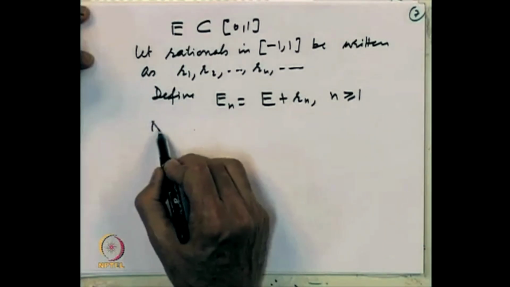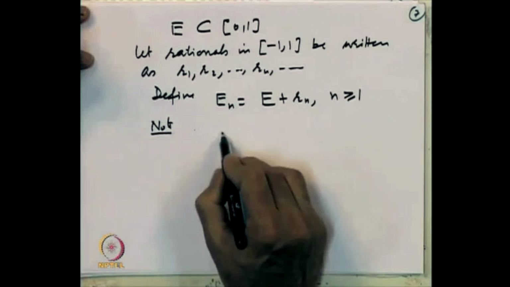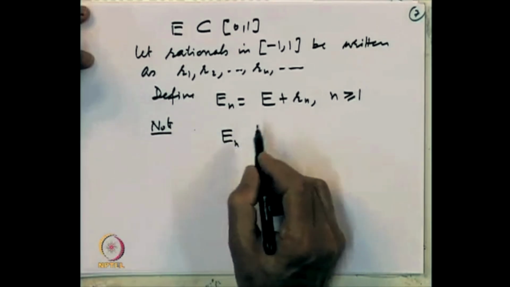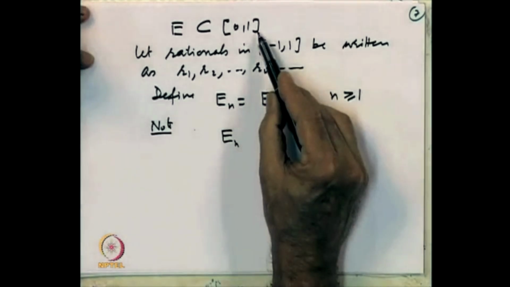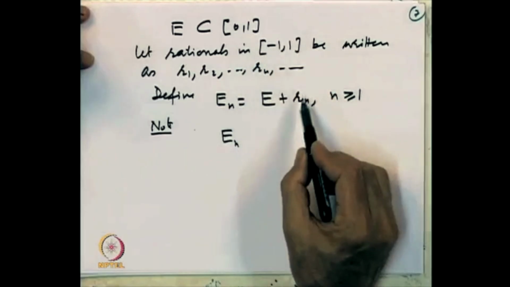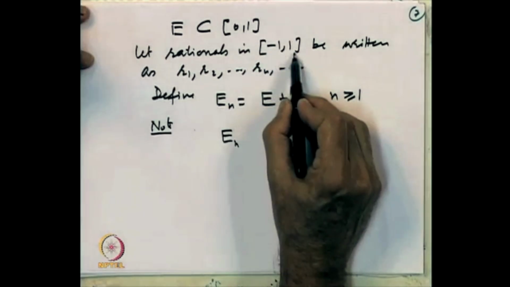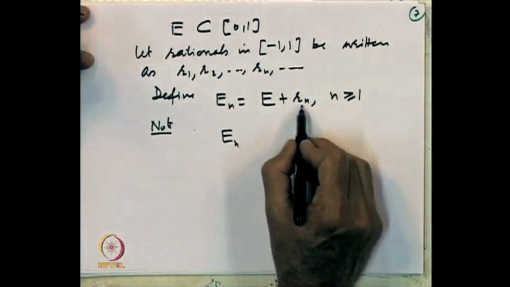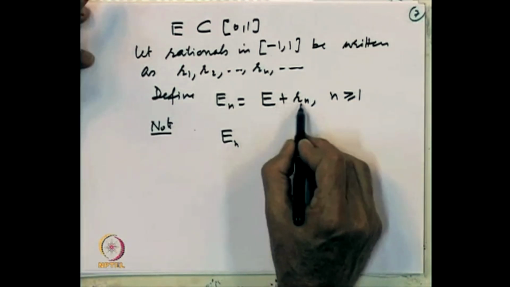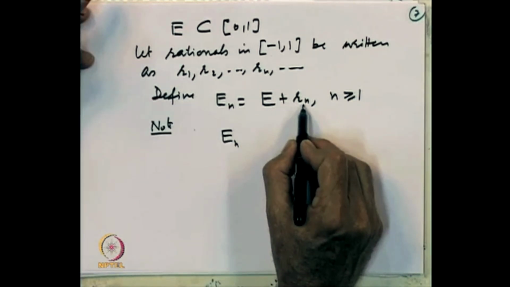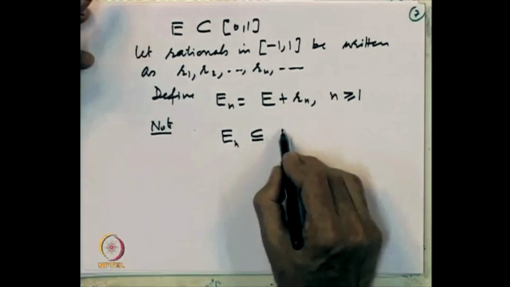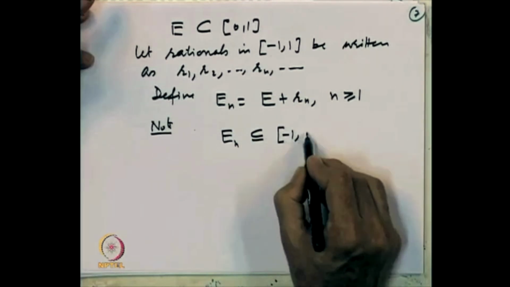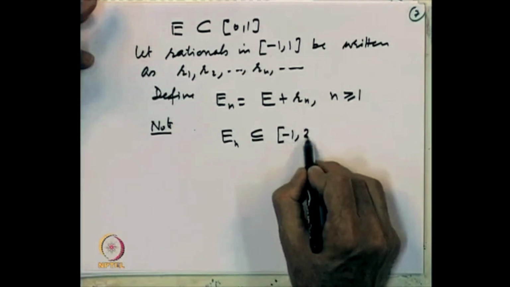So let us observe, where is the set En? E is in [0, 1] and each Rn is between -1 and 1. So what can you say about the set E plus Rn? E can be in 0 to 1, Rn could be in -1 to 1, so each one of them is a subset of [-1, 2].